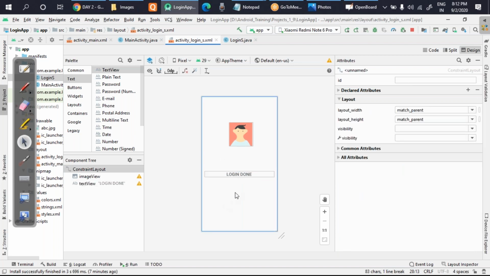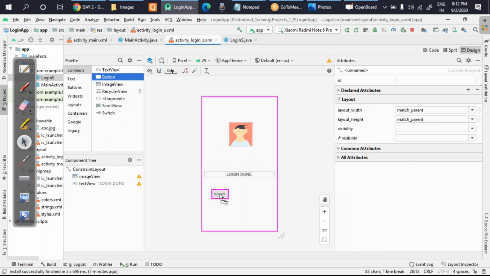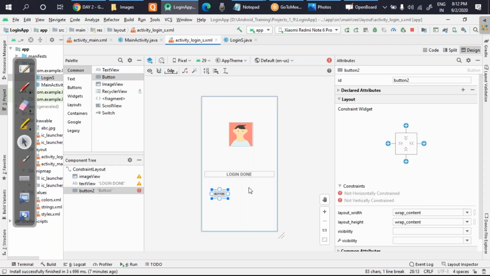You go to the common part and take a button and drag it here. First you do the constraint part. You click here, it will get linked with this. You click this side, it will get linked with this side.